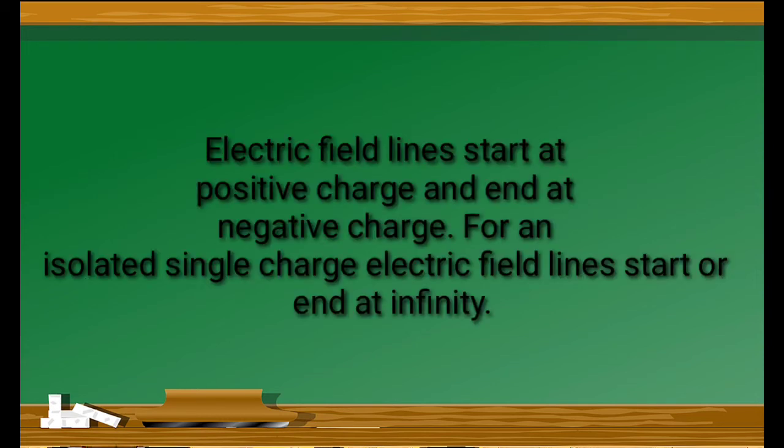The first property is, the electric field lines start at a positive charge and end at a negative charge.